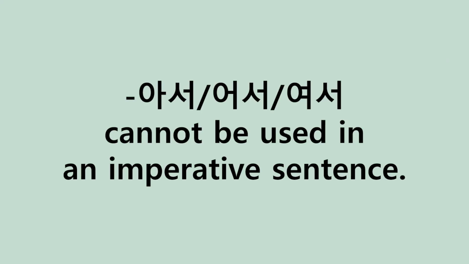This seems pretty straightforward. You just put the cause in the front and the result in the back. However, there are certain restrictions to using this grammar form in a sentence. There are 3 things you need to remember, and I'm going to go over all of them with you. So the first restriction for using 아서, 어서, 여서 in a sentence is that it cannot be used in an imperative sentence. And by that, I mean you cannot use this grammar form to make an order, a command, or a request, or even a suggestion. Anything that has to do with telling someone to do something, that doesn't work with this grammar form.